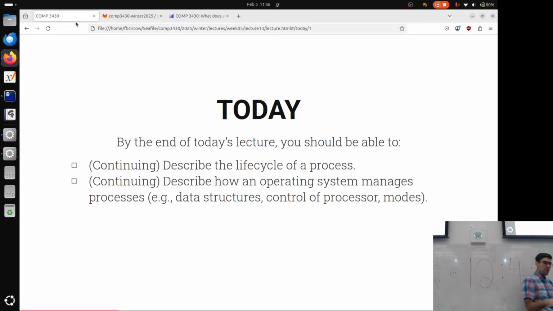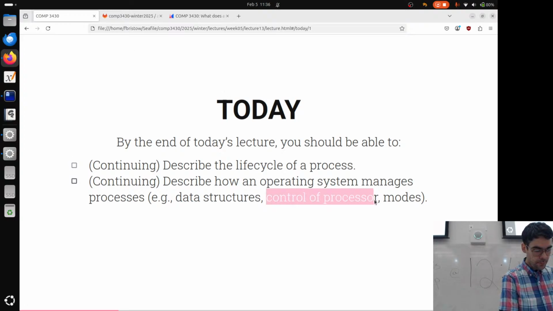We're going to be continuing to describe how an operating system manages processes in terms of its data structures, control of the processor, and modes. The control of the processor part is more going to be in the textbook in the form of the limited direct execution chapter. These are the things that the operating system is able to do with the processor that our programs are not able to do, and that's related to mode switching.